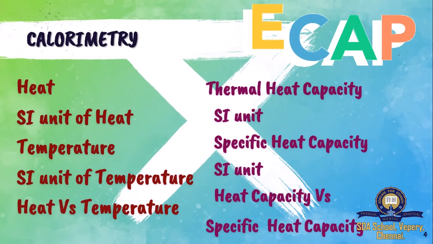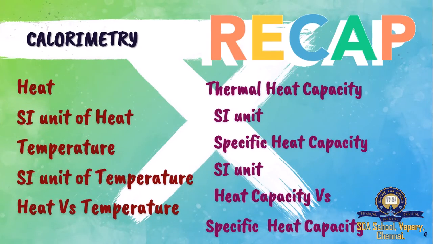So what did we learn so far? To begin with, I told you what heat is. We saw what internal energy is and what happens to the movement of the particles when you heat. So we saw heat, its SI unit, and we learned what temperature is. Temperature is nothing but the measure of hotness or coldness of an object.